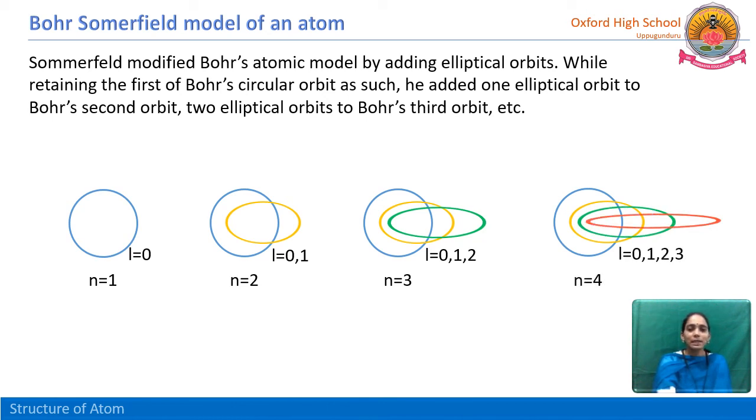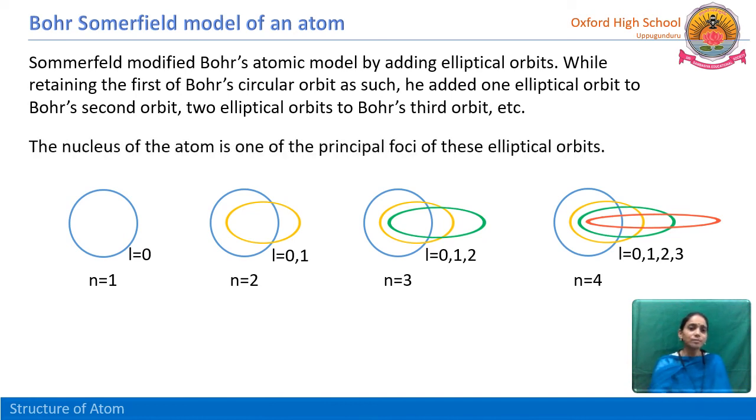See here, like this he added elliptical orbits to the Bohr's circular orbits, where n is equal to 1 and l is equal to 0, and l values are 0, 1 and 0, 1, 2, 3. All these are quantum numbers. I will explain them in detail in the next class. Just remember that Sommerfeld modified the Bohr's model, and the nucleus of the atom is one of the principal foci of these elliptical orbits, but he does not change the nucleus.